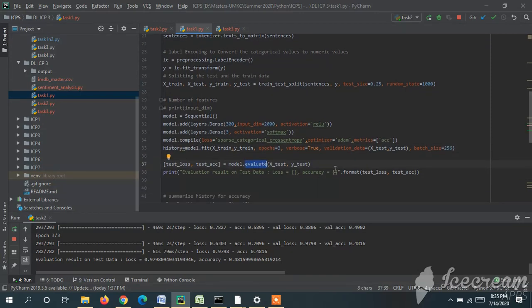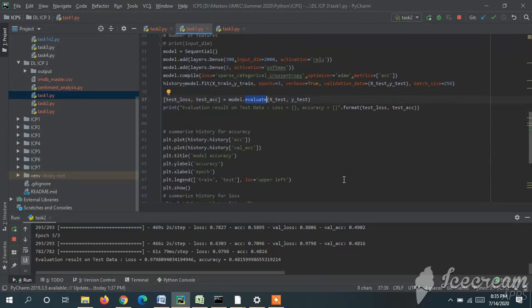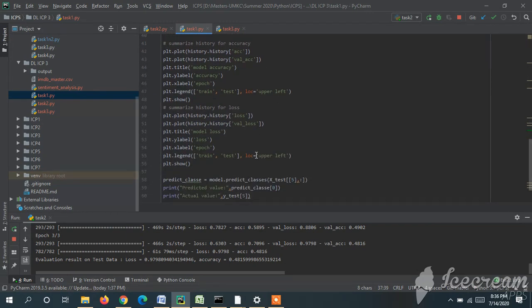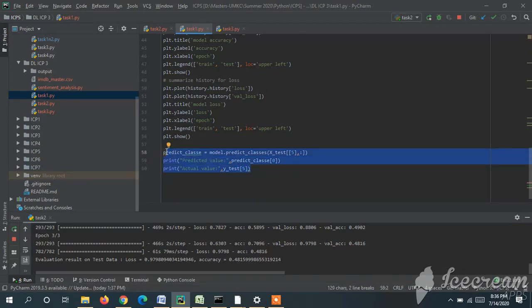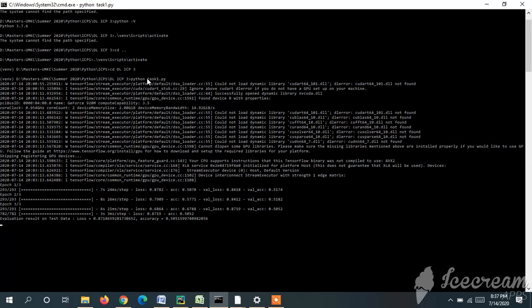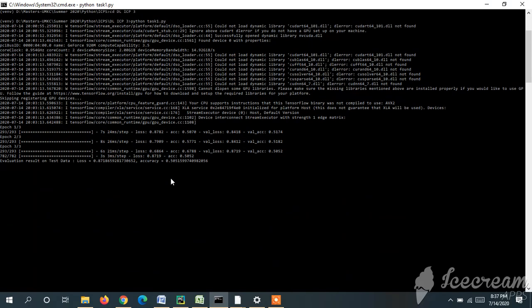This is the result. Here we are plotting the graph for accuracy and the loss. Here we have taken the sample data and are predicting with the test data. We will run this code and see. Here I have already run the first task using python task1.py. Here we can see the results. The evaluation result: the loss is 0.87 and the accuracy is 0.5.